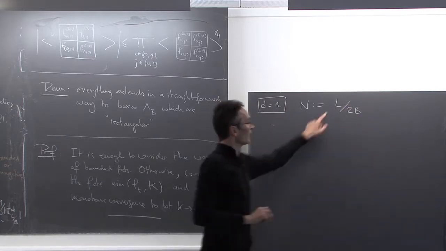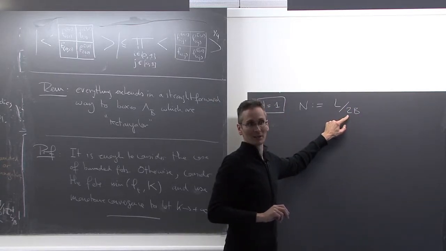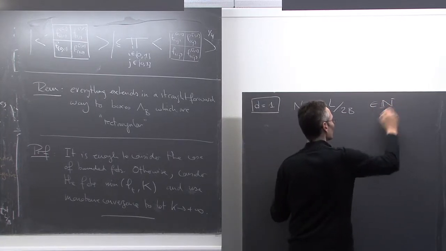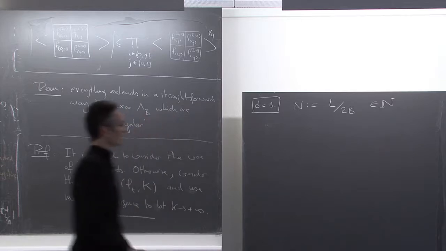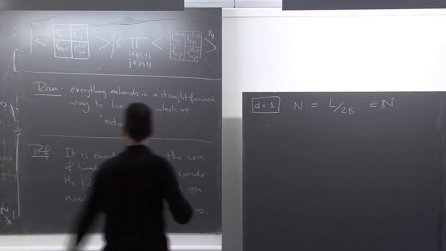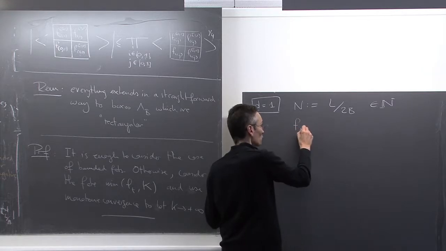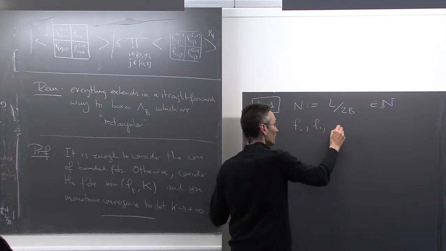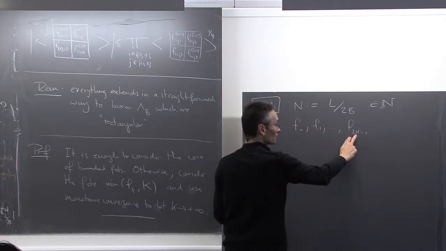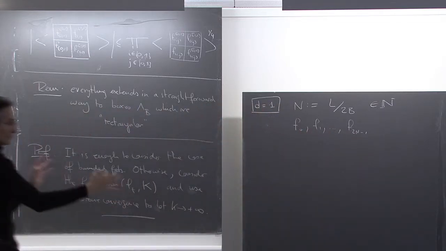I know that L over b is even, so I can still divide by 2, and I get an integer. And the functions f_t that are here, they are just functions f_0, f_1, f_2n minus 1. They are indexed by elements of the torus of size 2n.